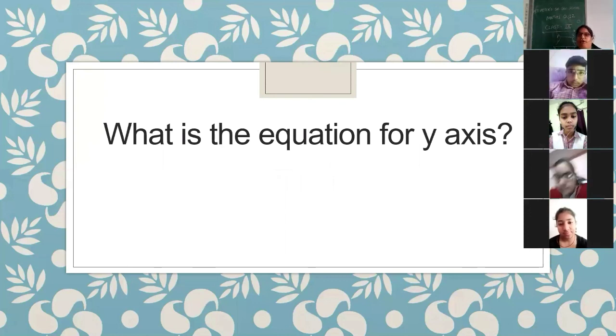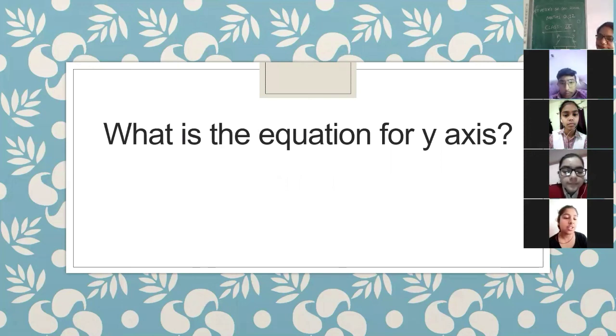This is the last question. What is the equation for the y-axis? Y equals 0. Yes, it is x equals 0.